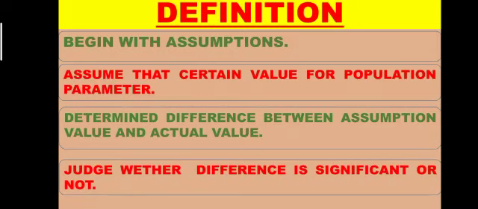Judge whether the difference is significant or not. It is a very important point of hypothesis. After the assumption, the researcher judges whether the difference is significant or not, or we can say whether the difference is important or not. So this is the parameter of the definition of hypothesis. Assume some value, make out the parameter, determine the difference between the assumption value and the actual value, and judge whether the difference is significant or not.